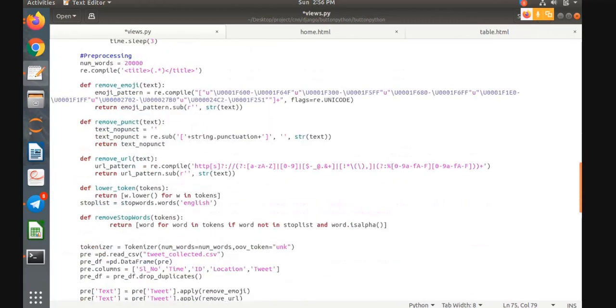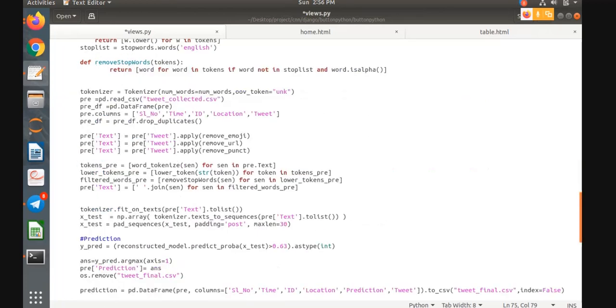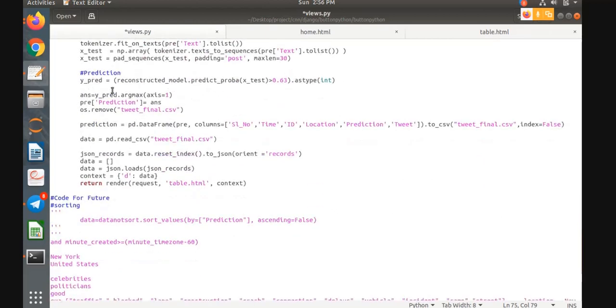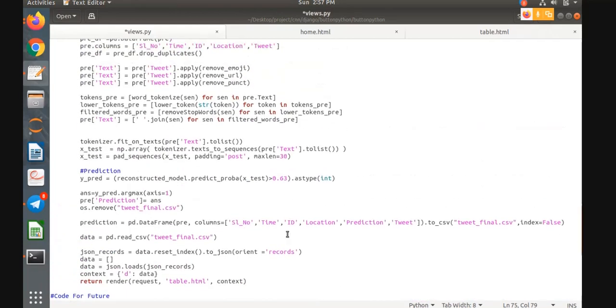After writing it into the CSV file, the next process is pre-processing. Pre-processing was already discussed by Helan. It basically includes the removal of emojis, URLs, punctuation, tokenization, stop word filtering, and padding. After the padding is over, the model is reloaded and the probability is obtained using predict_proba. After the prediction is over, the predicted result is also saved into tweetfinal.csv, and after that we render the tweetfinal.csv file to our table.html.